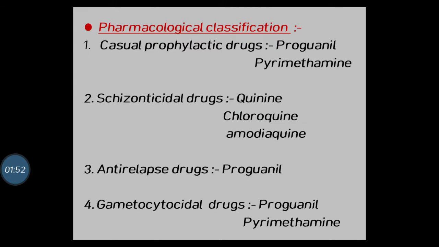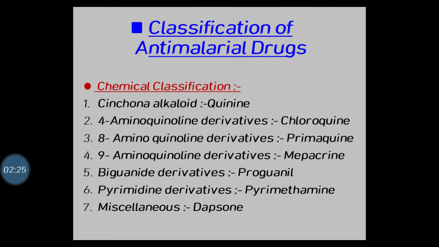Now the next type is pharmacological classification. These are four types. First, causal prophylactic drugs, example is proguanil, pyrimethamine. Second, suppressive drugs, quinine, chloroquine, amodiaquine. Third, anti-relapse drugs, primaquine, and the last one is gametocytocidal drugs, example is proguanil, pyrimethamine. So this is the classification of anti-malarial drugs.